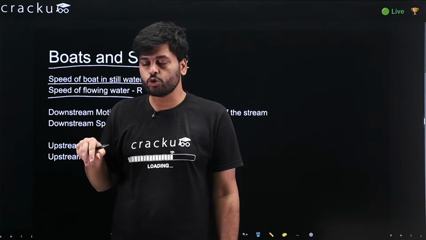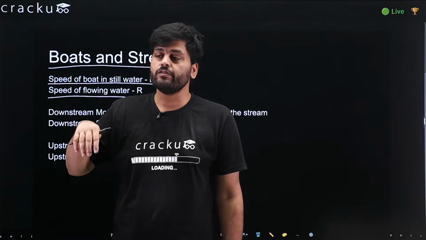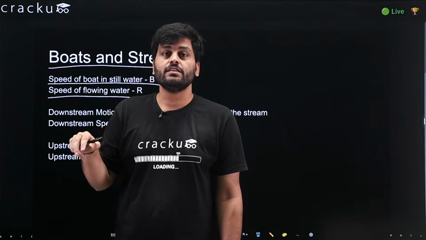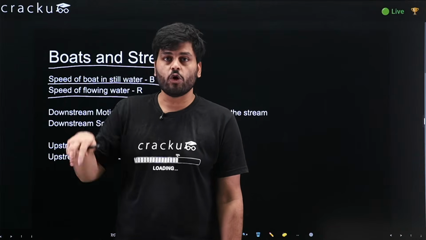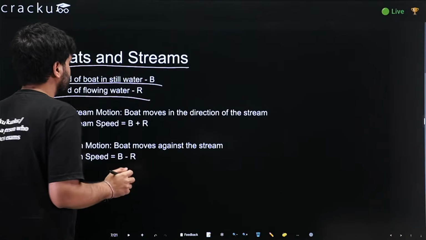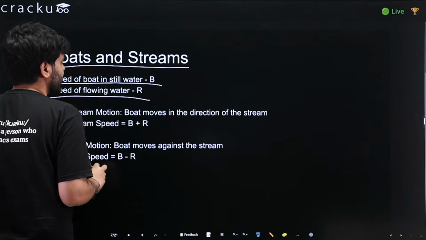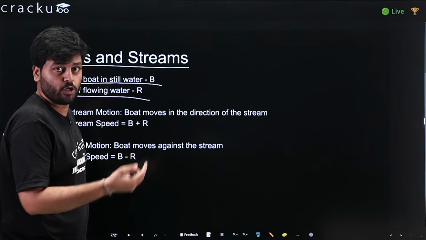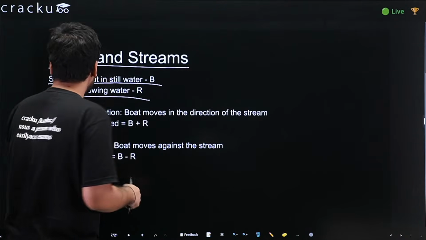When you also move along with that moving walkway, you feel that your speed is greater than your own speed and also greater than the moving walkway speed. That same concept is applicable here: the moving walkway helps you. The speed adds up; your speed plus moving walkway speed is your total speed.